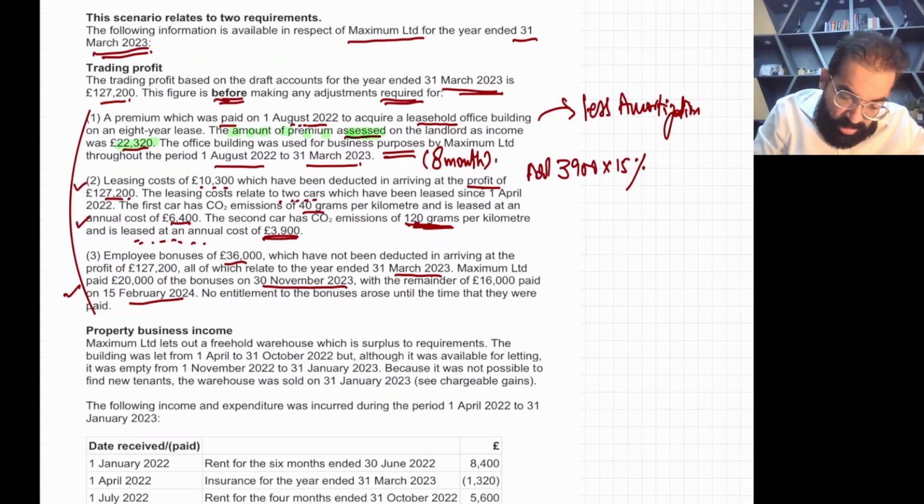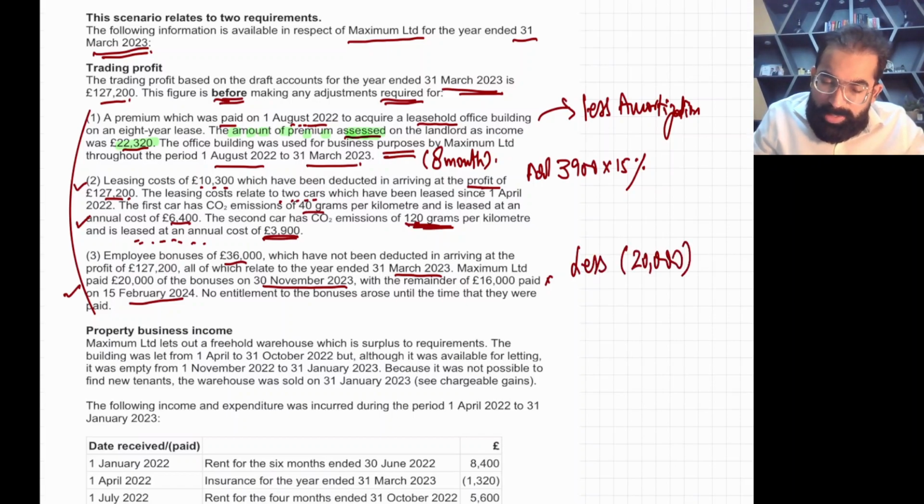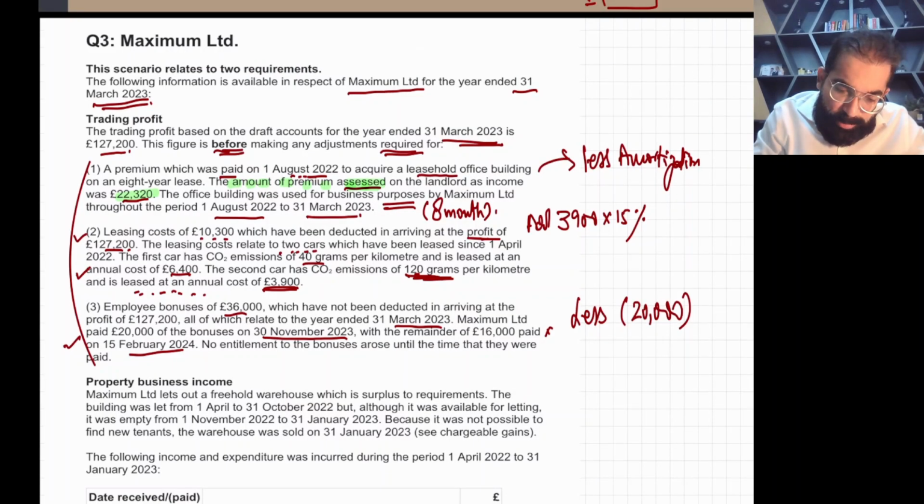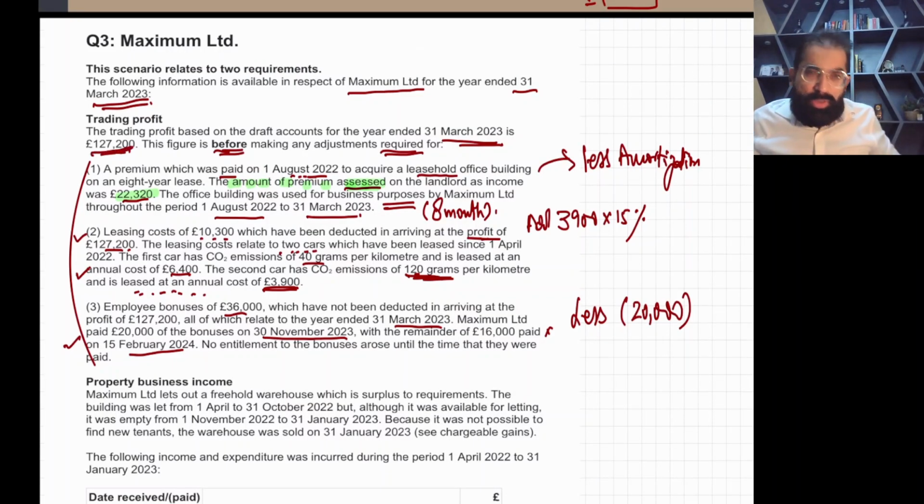So this bonus is not allowed now. This bonus is not allowed. So only you can deduct 20,000 from this trading profit. So I repeat,